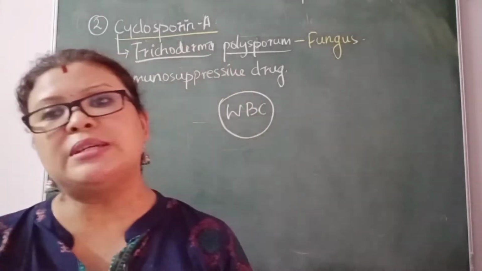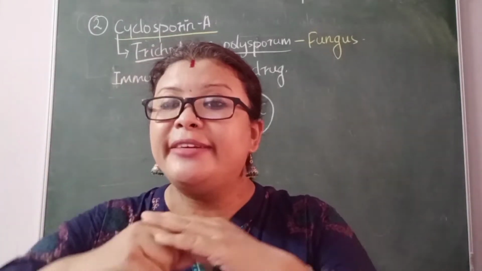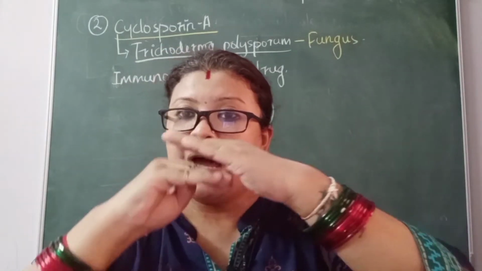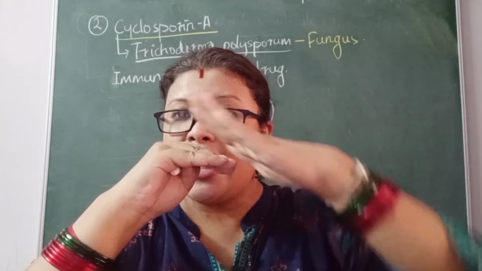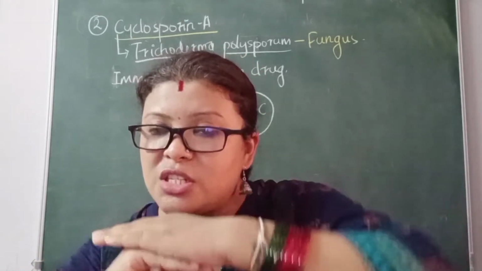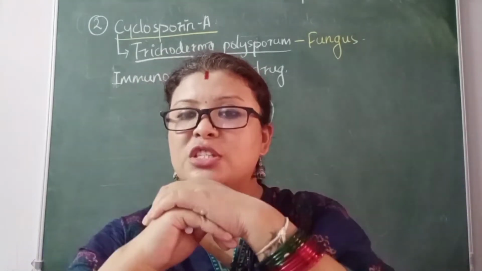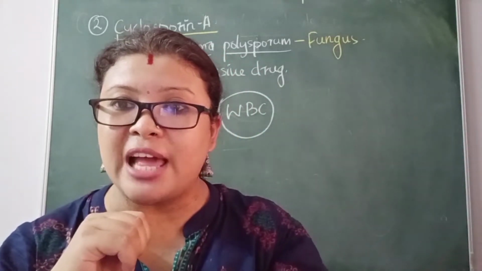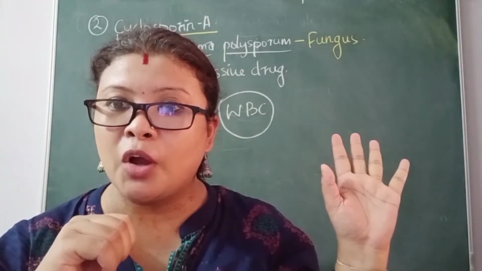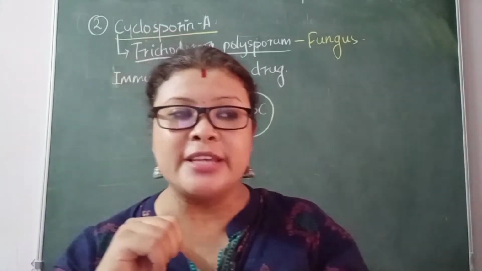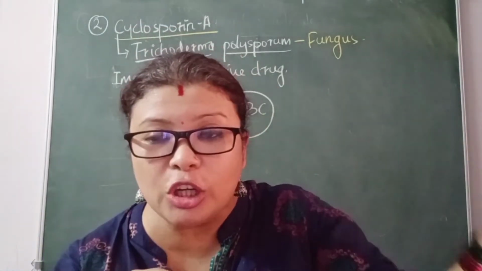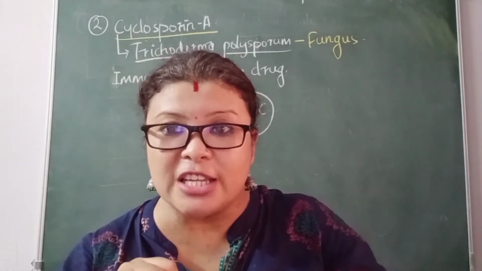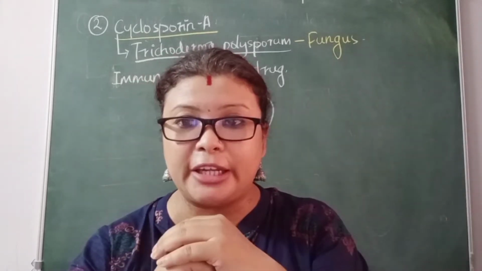What is this immunosuppressive drug? It does not allow the immune system to rise. It will suppress the immune system. It will bring down the immune system and tell it, you are not supposed to recognize self and non-self. You're not supposed to recognize this particular kidney that has been transplanted, not supposed to attack the kidney.